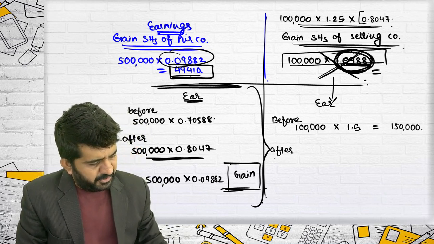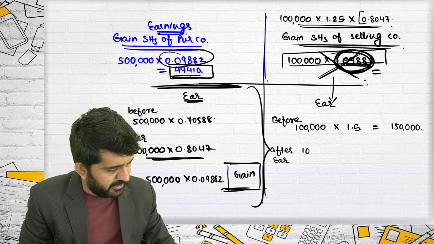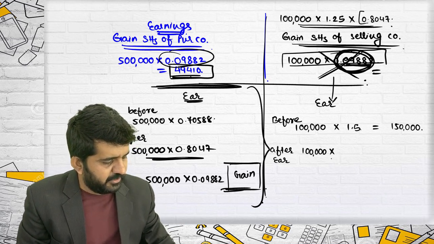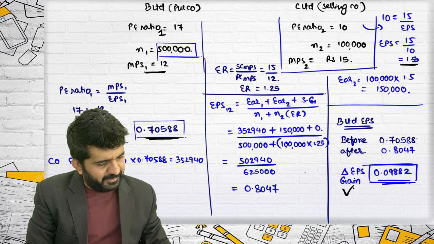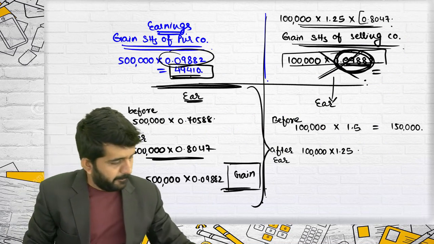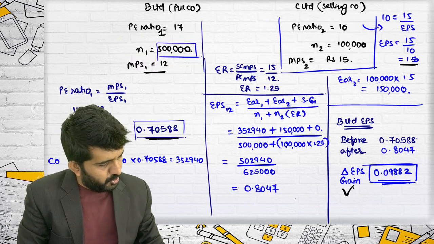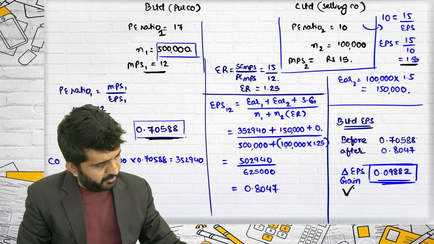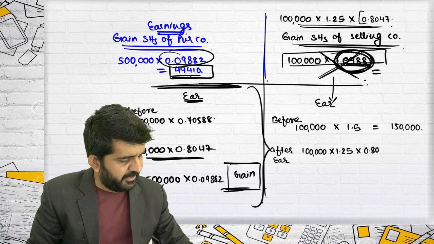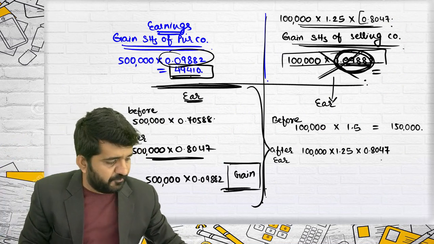What is after merger earnings? It is 1 lakh, but they no longer hold 1 lakh shares. They hold 1 lakh multiplied by 1.25. That is exchange ratio. Multiplied by what is the new EPS? 0.8047. Since last 7-8 questions we are doing this, so you should be comfortable with this, right?